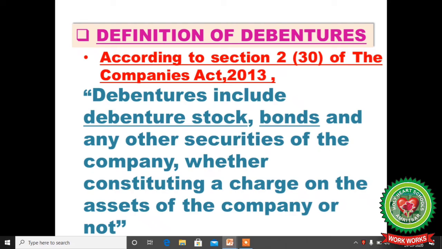Definition of debentures. According to Section 2, subsection 30 of the Companies Act 2013, debenture includes debenture stock, bonds and any other security of the company, whether constituting a charge on the assets of the company or not.